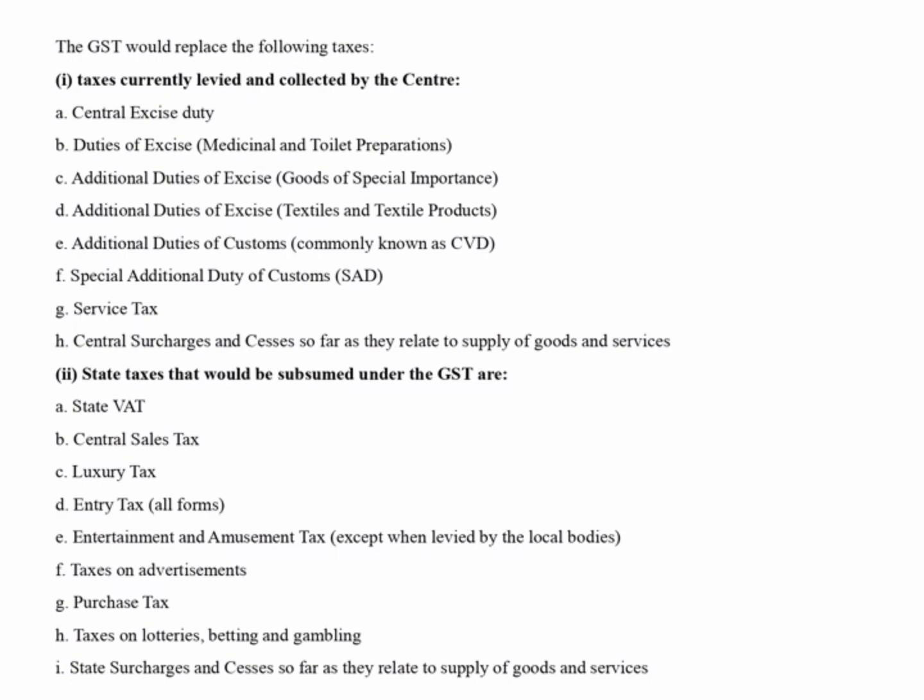Taxes currently levied and collected by the center are the Central Excise Duty, Service Tax, Special Additional Duty of Customs, Additional Duties of Customs, Additional Duties of Excise, and Additional Duties of Excise in Goods of Special Importance. State taxes that would be subsumed under the GST are state VAT, central sales tax, luxury tax, entry tax, purchase tax, taxes on advertisements, taxes on lotteries, betting and gambling, and so on.